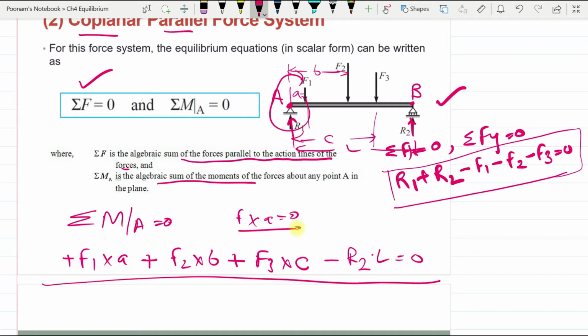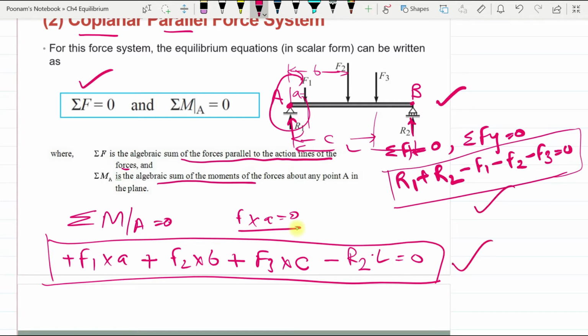So this is moment equilibrium for coplanar parallel force system. This is the equation of force equilibrium. If both the equations are being satisfied by this body, then this body is in equilibrium, otherwise not. Otherwise we have to find out an equilibrant force, which we have discussed already.